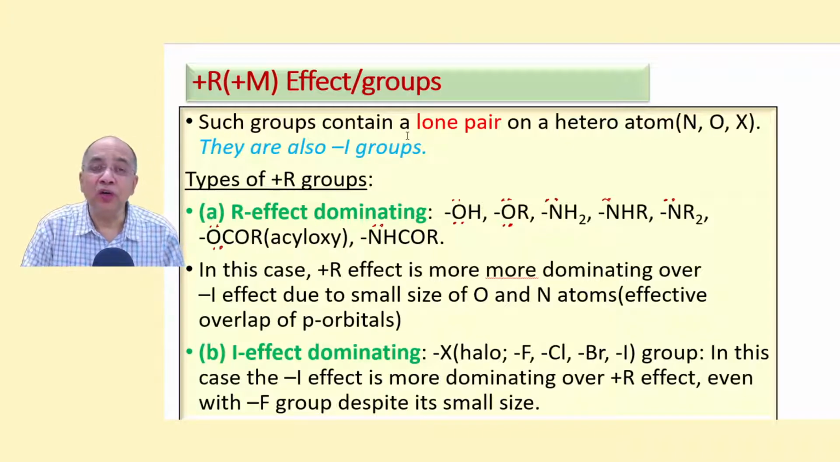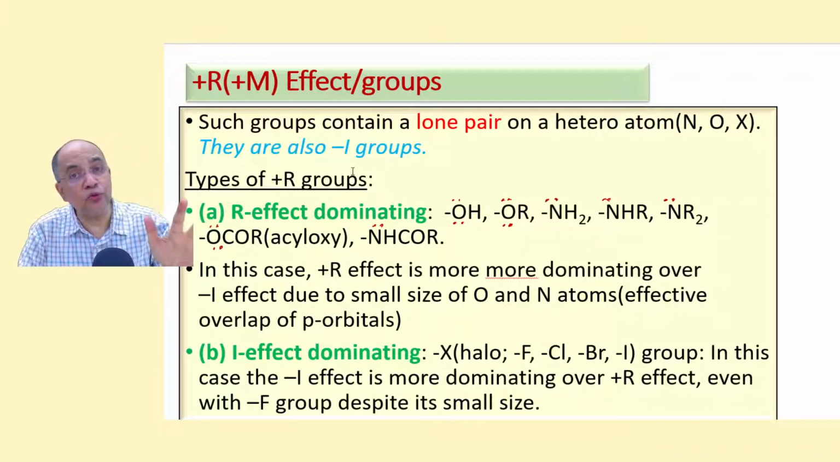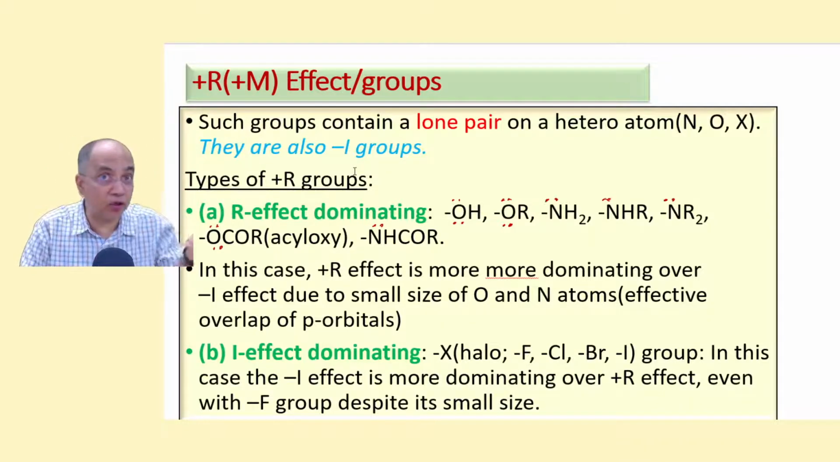Now how to identify a plus M group? It must contain a heteroatom, nitrogen, oxygen, halogen, with a lone pair on the first atom, like NH2, like OR, alkoxy, hydroxy, NHR, NR2, OCOR, NHCOR. So there is a lone pair in all these cases on the first atom. All the plus M groups are inherently minus I, electron withdrawing in sigma bond. But in resonance it is plus M, plus R, because the lone pair is in conjugation with a pi bond system.